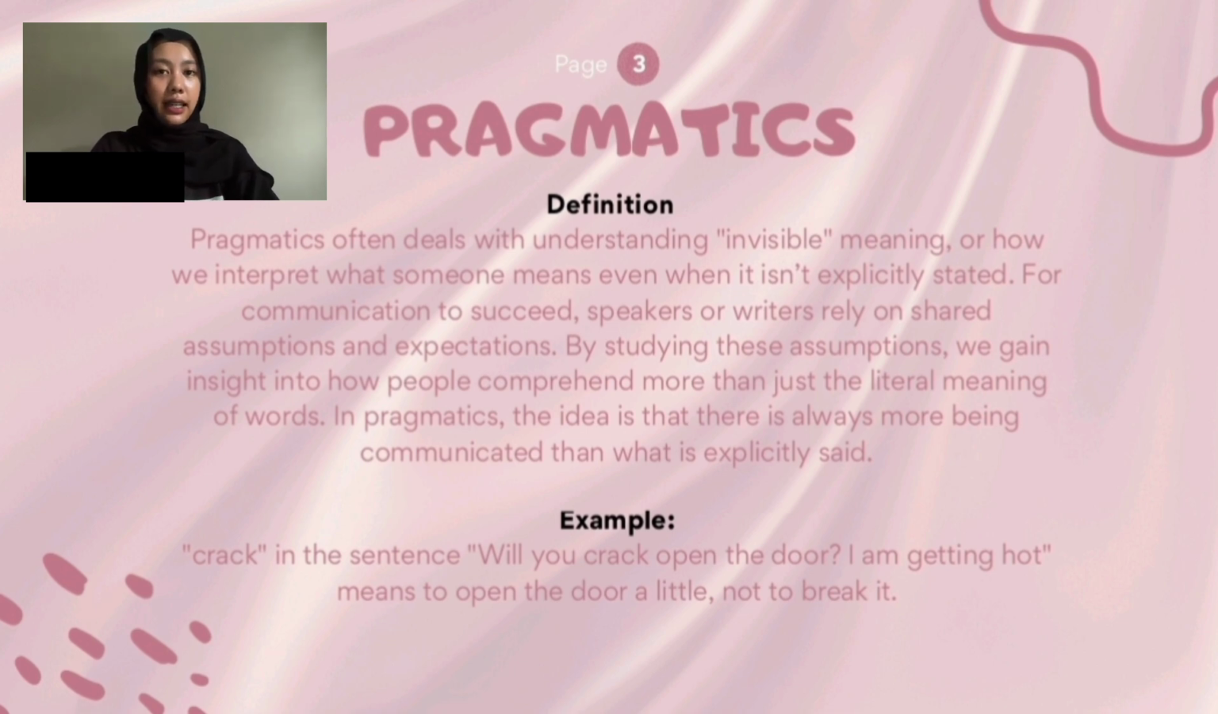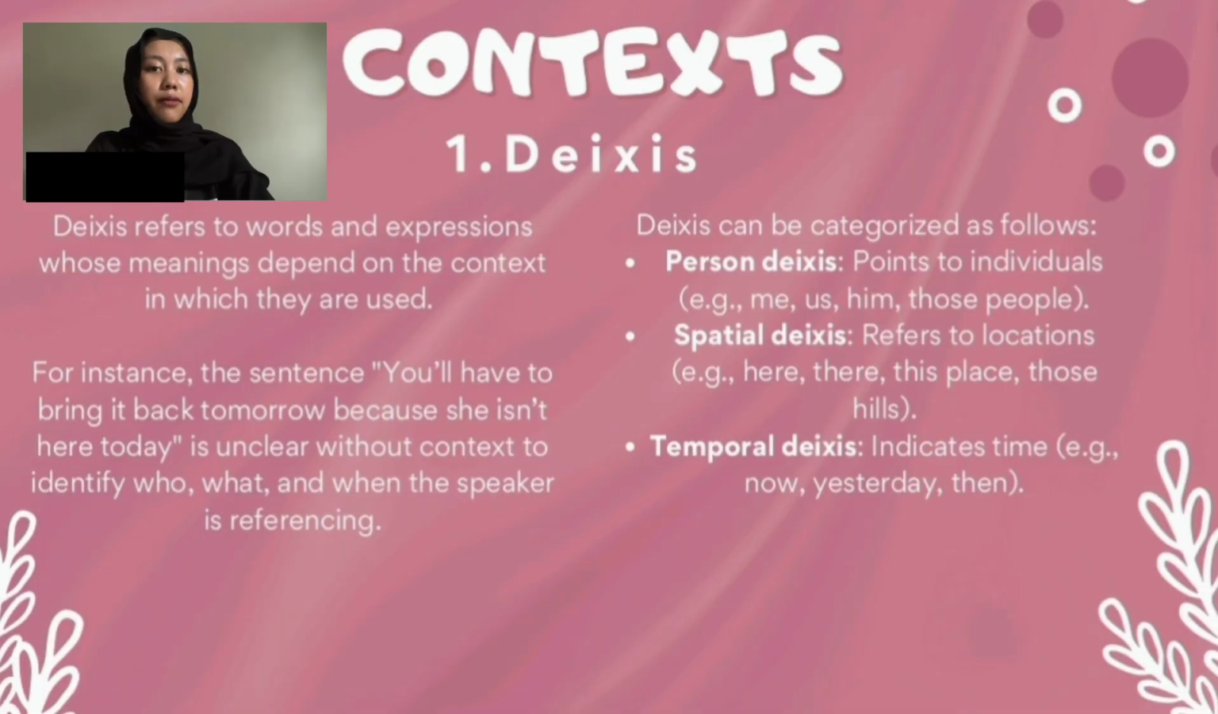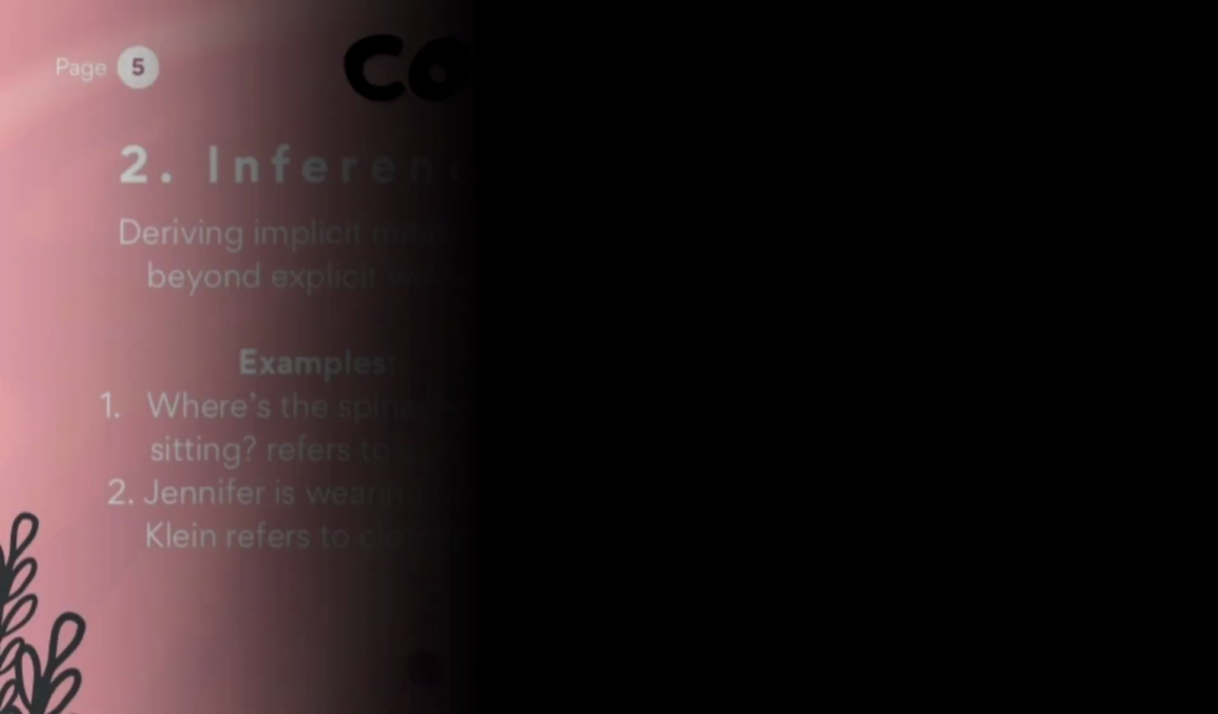So, deixis can be categorized as, first, person deixis. This points to individuals like me, us, him, those people. The second is spatial deixis, which refers to locations like here, there, this place, those hills. And the third is temporal deixis. This indicates time like now, yesterday, last night, tomorrow.